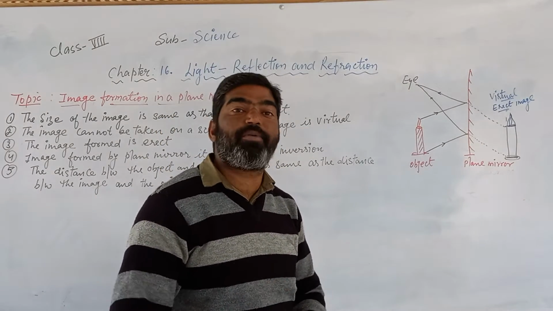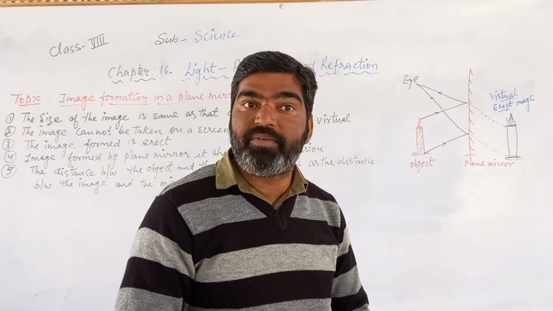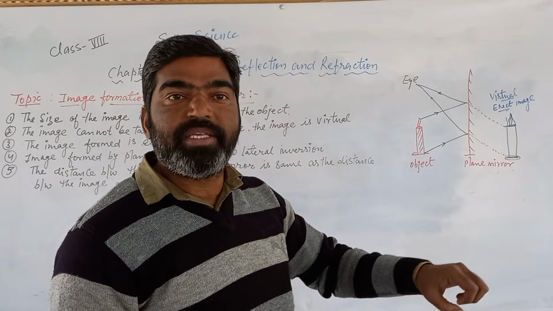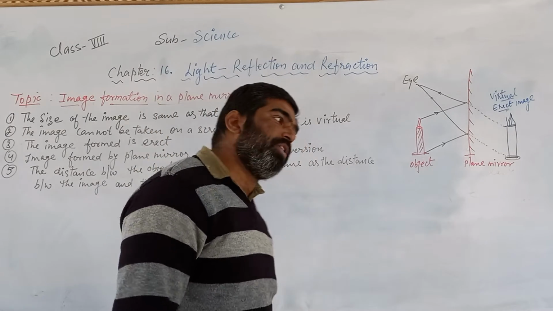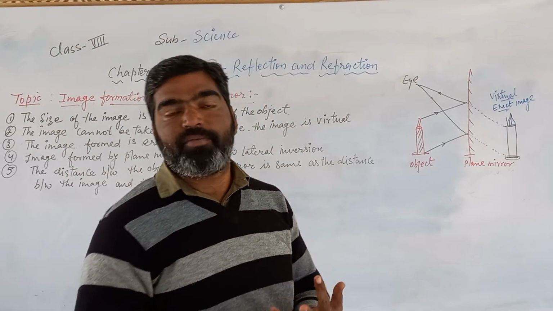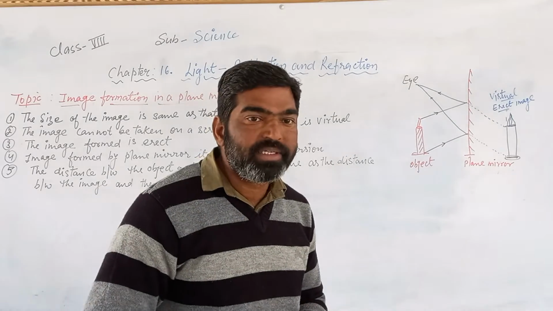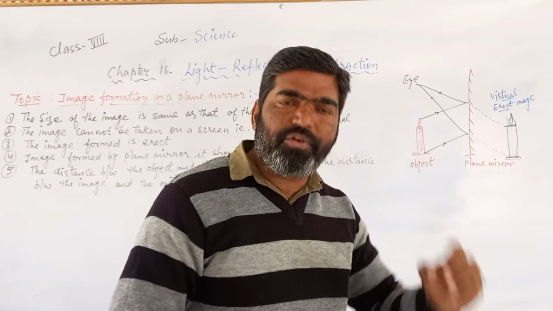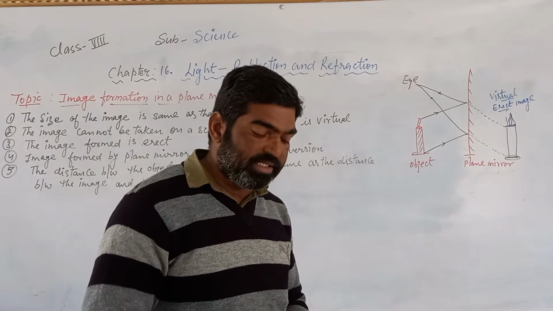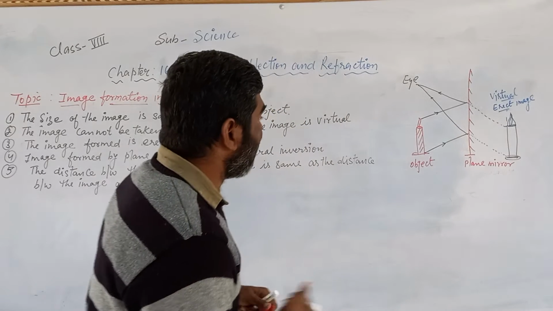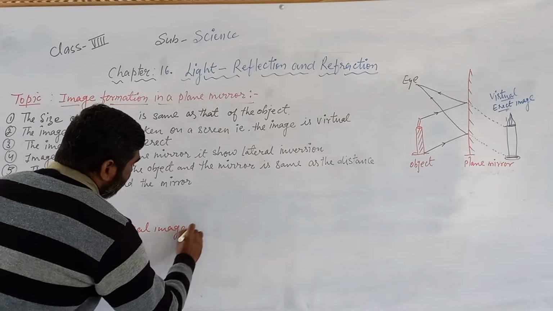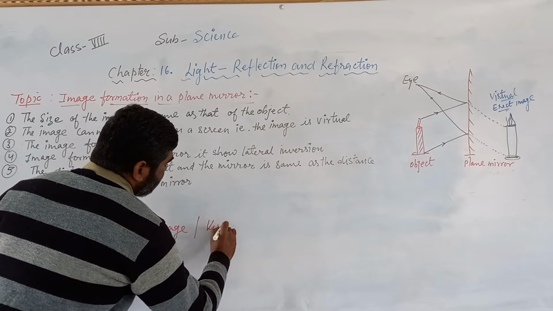After the reflection, what type of image is formed by a plane mirror? What are the characteristics, the qualities, the properties of an image formed by the plane mirror? Simply, a plane mirror always forms a virtual and erect image. Before starting this topic, we should know about two things: a real image and a virtual image.